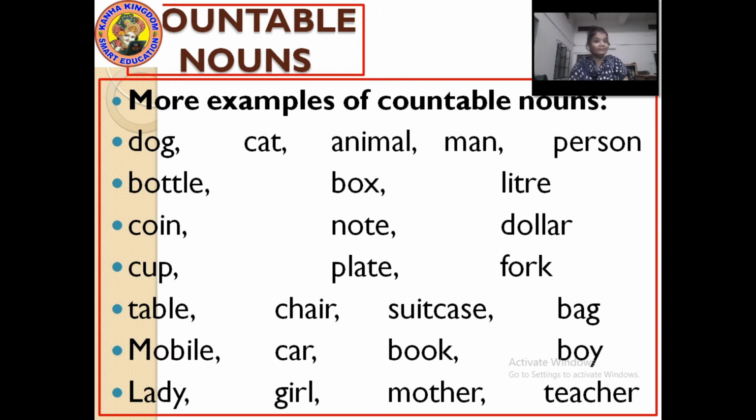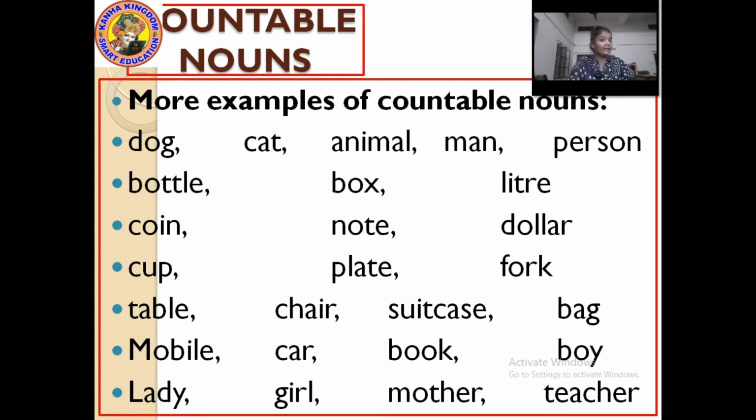Dollar, dollars. Cup, 1 cup, 2 cups. Plate, yes, 1 plate, 4 plates. Fork, the one which you eat noodles with. Fork, forks. Table, tables. Chair, chairs. Suitcase, suitcases.